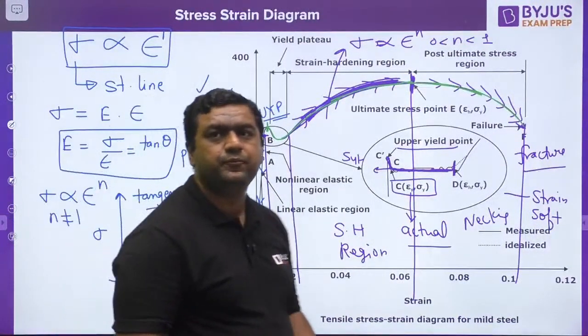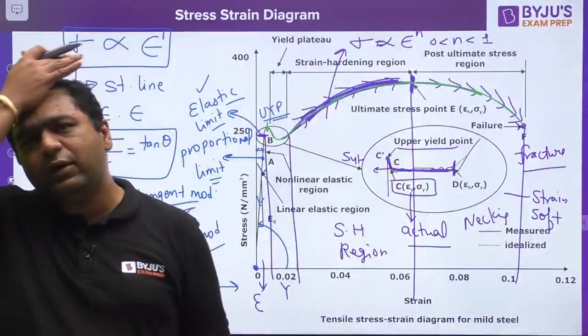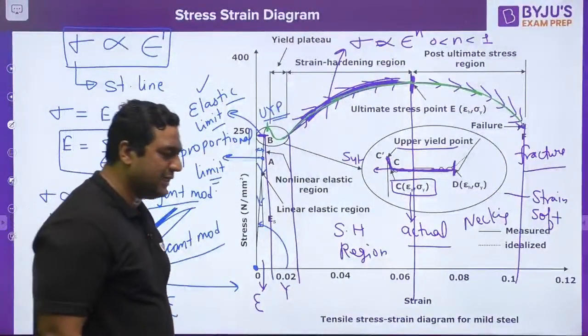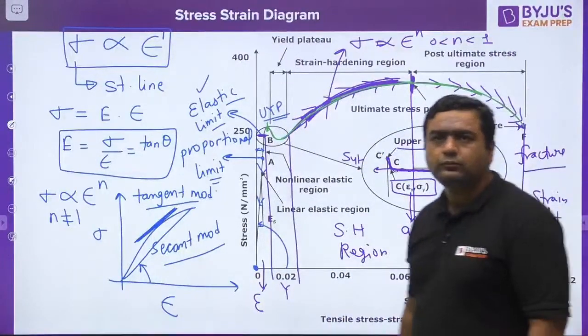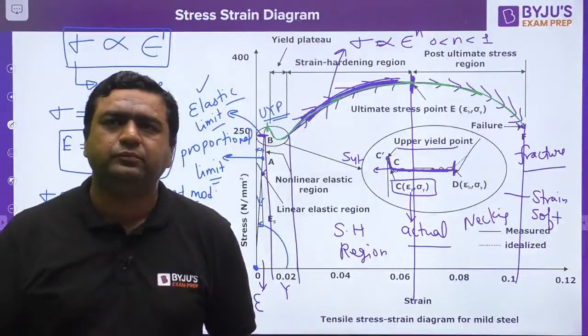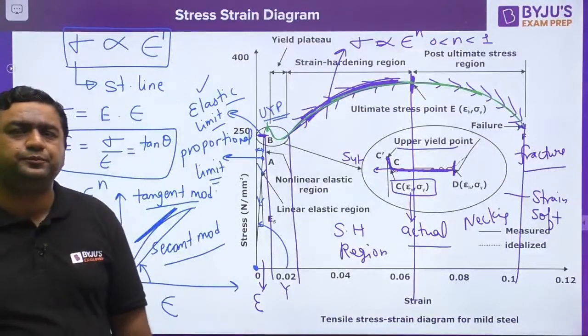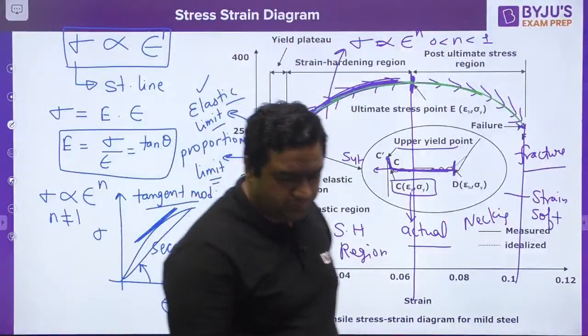Why mild steel shows both upper and lower yield point, I already told you that we will be discussing in material science. Can anybody answer?